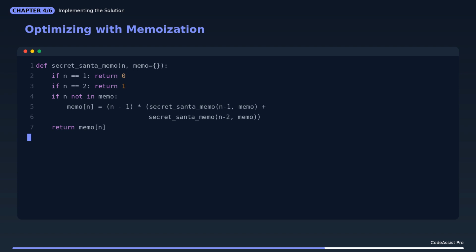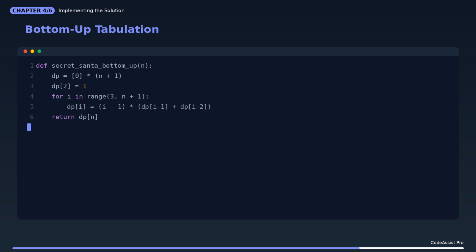Pause, the iterative, bottom-up approach is what top-tier engineers prefer. It avoids Python's recursion depth limits entirely. We simply fill a table from the bottom up. For 25 people, this gives us a 25-digit number in a fraction of a second. Imagine trying to count that by hand.